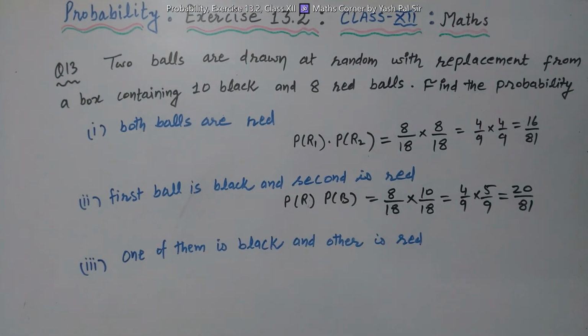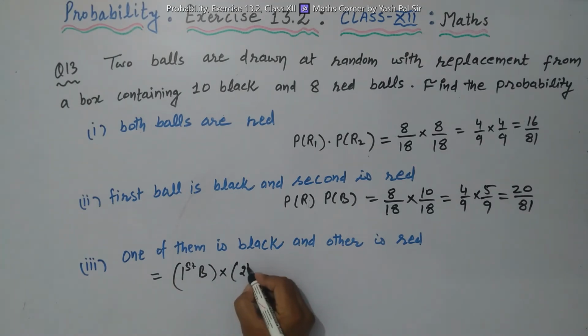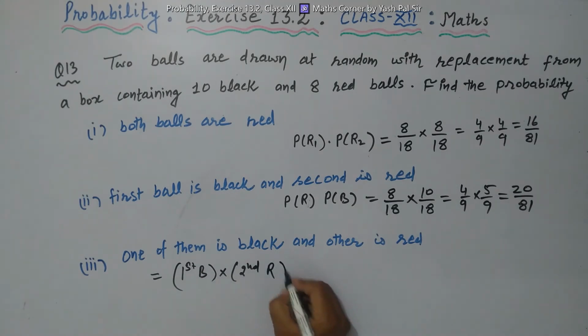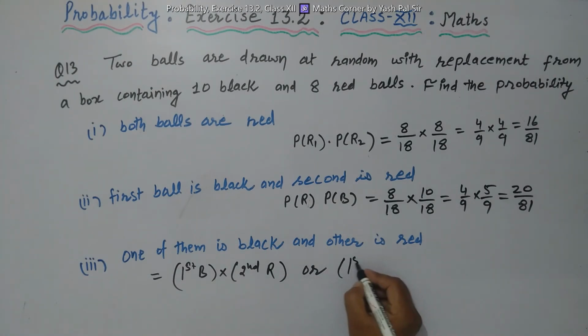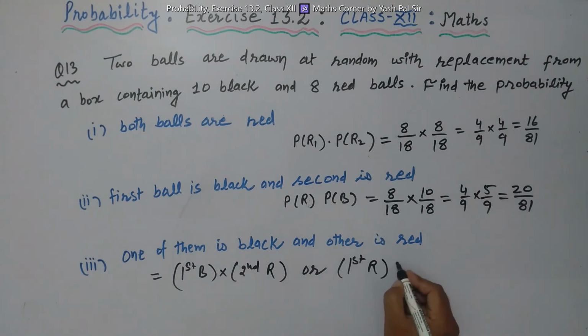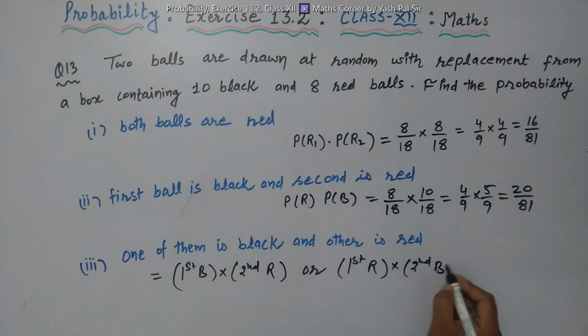Last part, third part: one of them is black and the other is red. The meaning of this is, first is black into second red, or first is red and second is black.